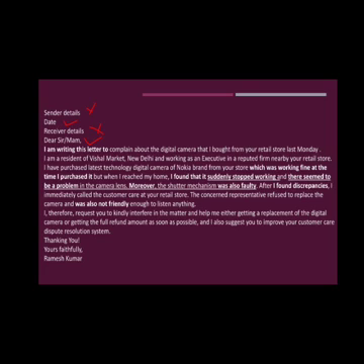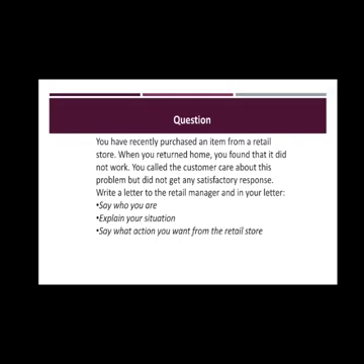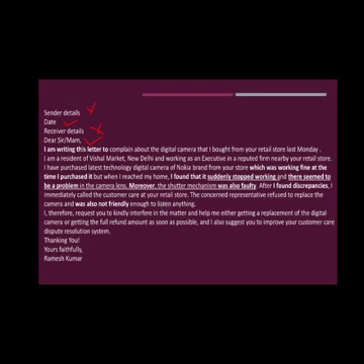If it is not mentioned, then here you will write whatever you want. This is up to you, like where you are and what you are doing. If it is not mentioned in the question, it is up to you what you write. So, "I am the resident of this and that, an executive of the reporting, nearby the retail store."